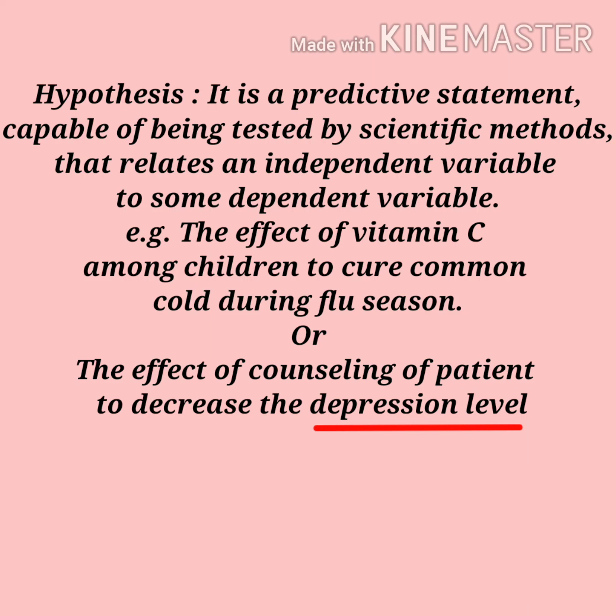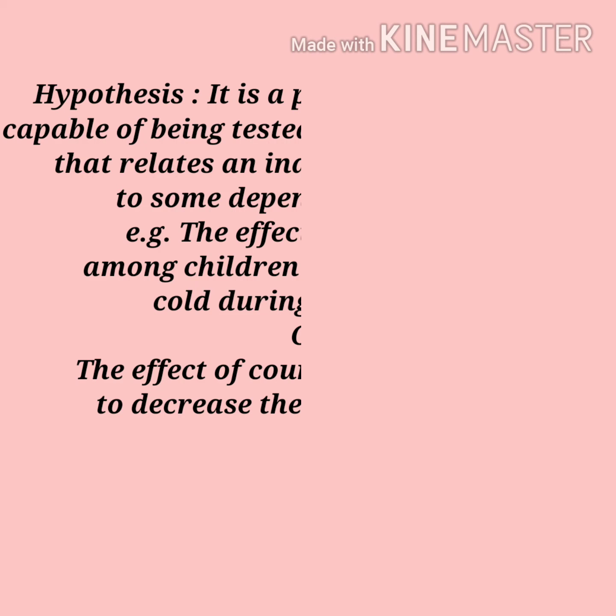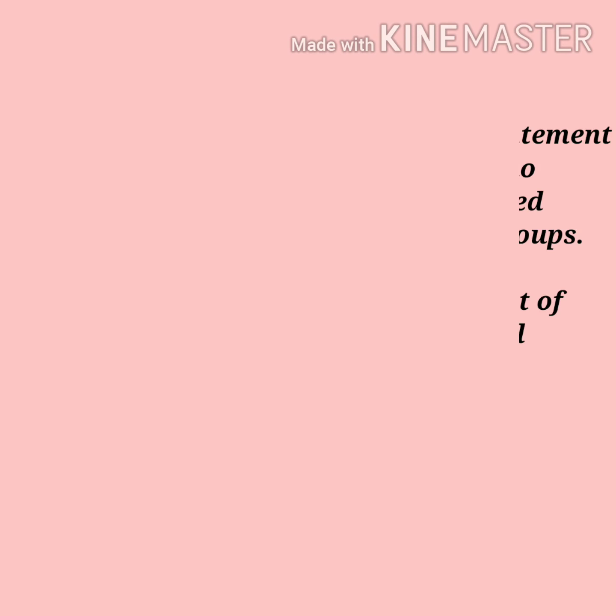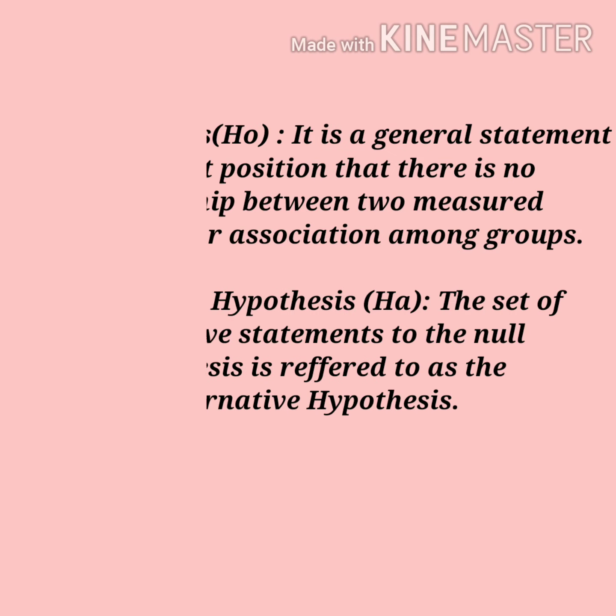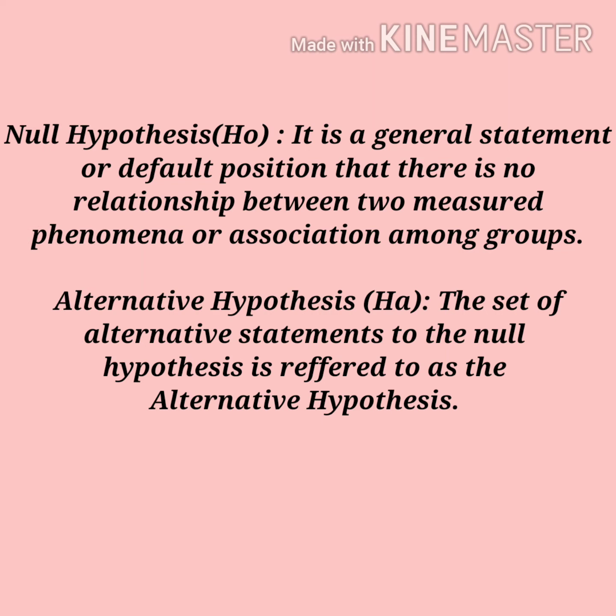Now one thing you should remember, a hypothesis does not have to be correct. While the hypothesis predicts what the researchers expect to see, the goal of the research is to determine whether these assumptions are right or wrong. Now in the context of statistical analysis, there are two types of hypothesis. One is null hypothesis, another is alternative hypothesis.